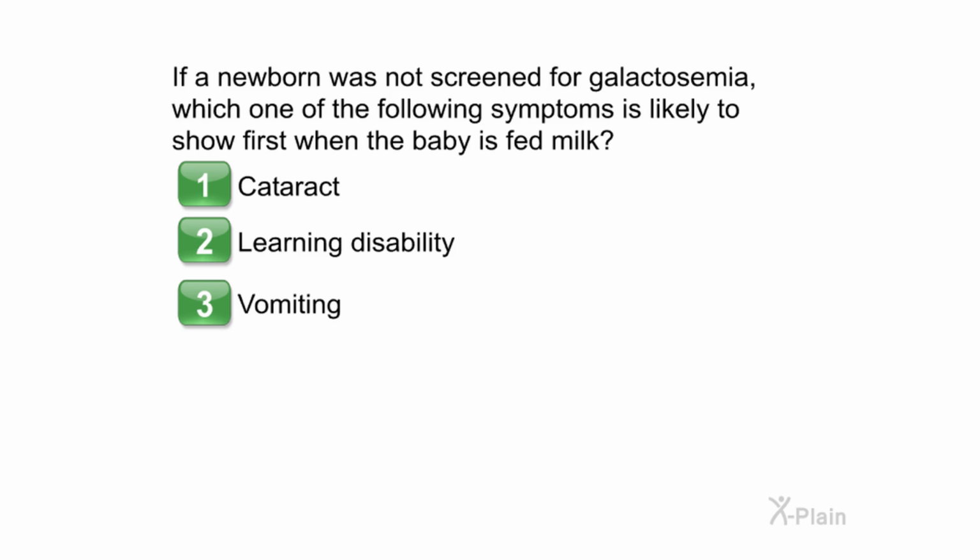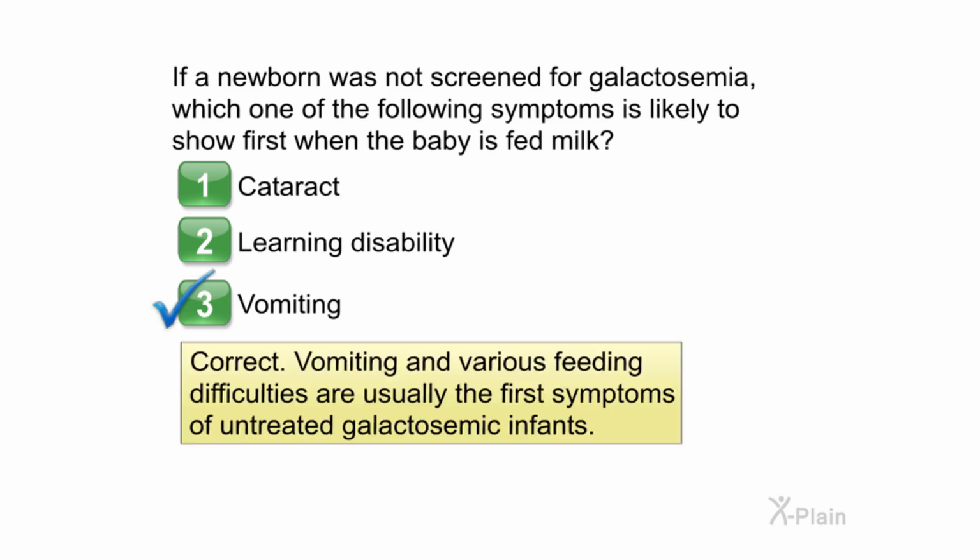If a newborn was not screened for galactosemia, which one of the following symptoms is likely to show first when the baby is fed milk? Choose one of the following options. 1. Cataract. 2. Learning disability. 3. Vomiting. Correct. Vomiting and various feeding difficulties are usually the first symptoms of untreated galactosemic infants.